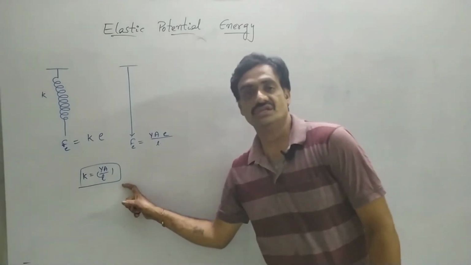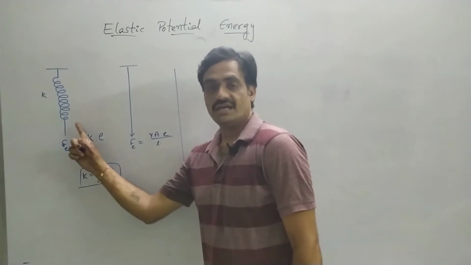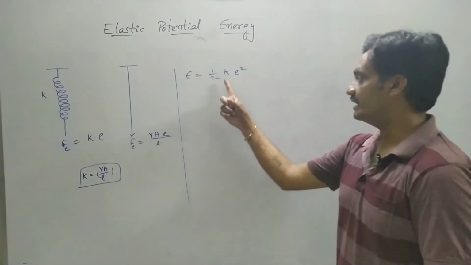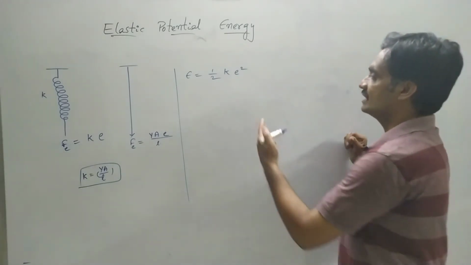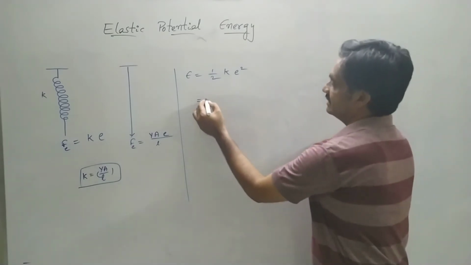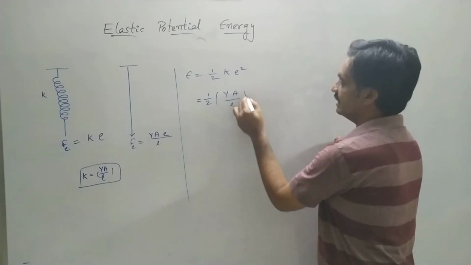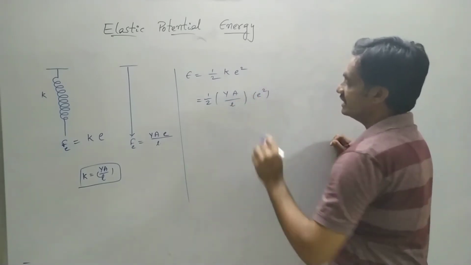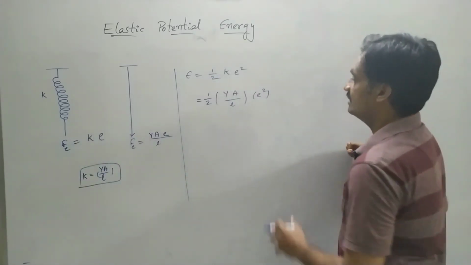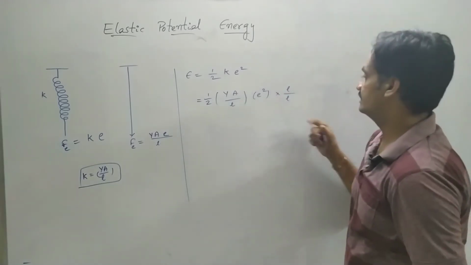Based on this expression, now we are going to represent the energy stored in the spring. Energy stored in the spring is represented as E is equal to 1 by 2 K e square, where K equals YA by L. Then 1 by 2 into YA by L into e square, where e is the extension of the spring. Here I am going to multiply and divide with length again.